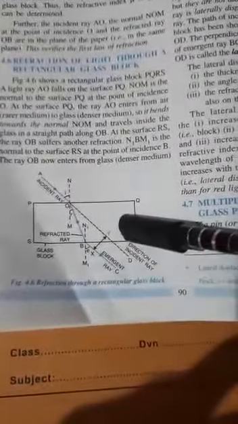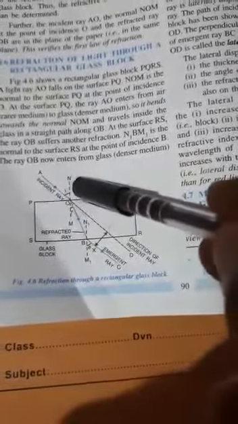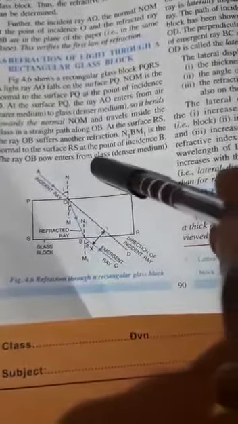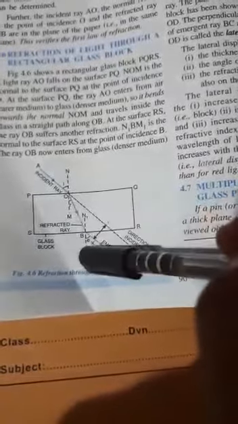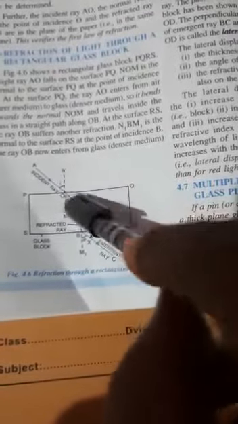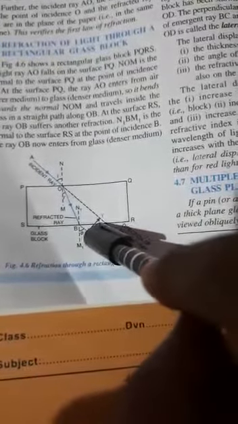So OB is the refracted ray here, and finally the ray of light will pass from glass to air, and again the ray will bend away from the normal, so the ray emerges out as BC. Here AO is the incident ray, OB is the refracted ray, and BC is the emergent ray. We draw two normals MN and M1N1 on the two surfaces. This angle is called the angle of incidence, the angle made by the normal and the incident ray. The angle made by the normal and the refracted ray is the angle of refraction, and the angle made by the emergent ray and the normal is called the angle of emergence.